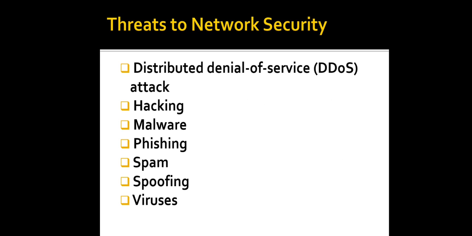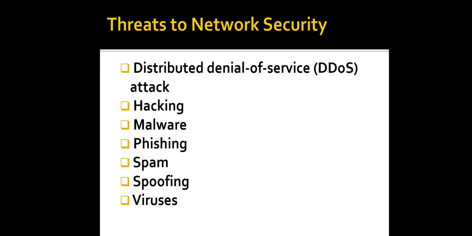Then the next one is spam. Spam is one of the more common methods of both sending information out and collecting it from unsuspecting people. It is the mass distribution of unsolicited messages and advertising, which can be easily found on the internet through things like social networking sites, company websites, and personal blogs. So all that comes under spam, where the information is sent and collected from unsuspecting people.